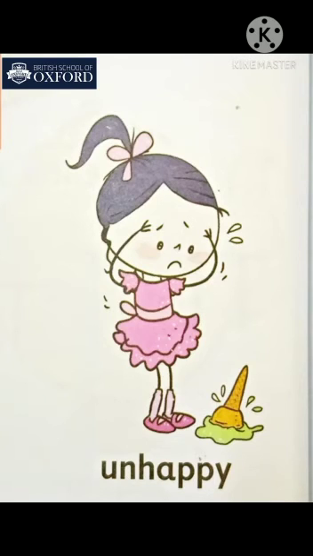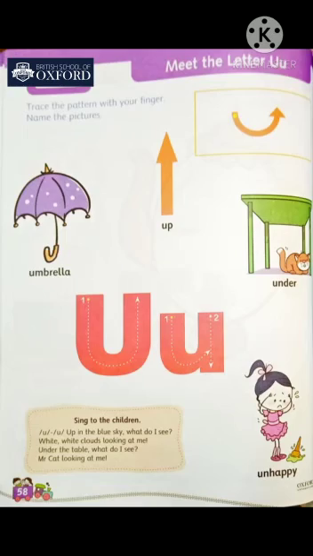U, A. Unhappy. Unhappy क्या होता है? नाखुश. जी, जब हम खुश नहीं होते तो उसको क्या बोलते हैं? अनहैप्पी. यू आर अनहैप्पी. Now we will read together. Okay. You are up. You are under. You are unhappy. You are umbrella.